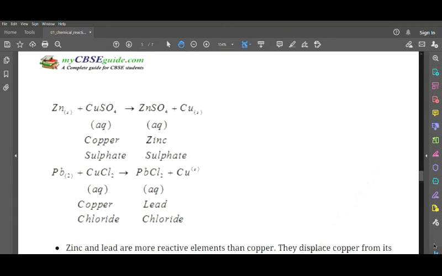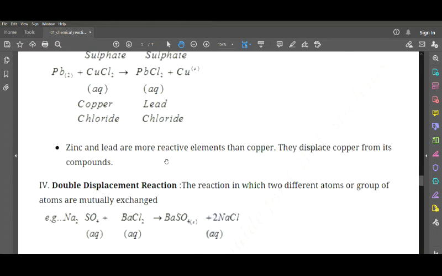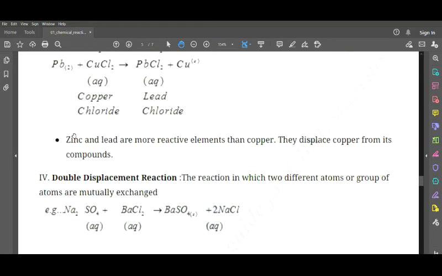This is one of the reactions we have. We have zinc plus copper sulfate giving us zinc sulfate plus copper. One more example of displacement. Here again the next one which says Pb, that is lead, plus copper chloride. Here copper is again getting displaced. Since it is less reactive, always the copper gets displaced. So you can see the points they have given. Zinc and lead are more reactive elements than copper. That is the reason they displace copper from its compounds.